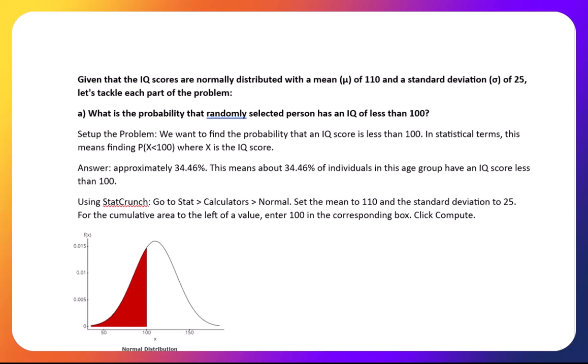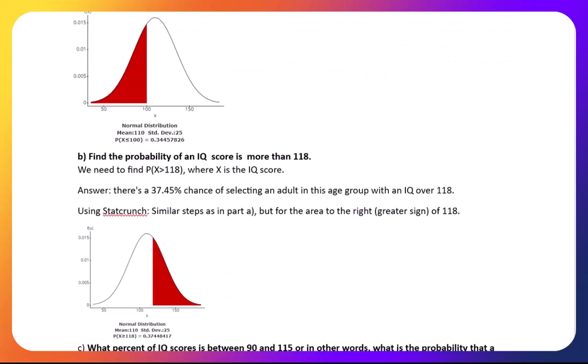Okay, let's go back. That means 34.46% of individuals in this age group have an IQ score less than 100. And I put a screenshot in of how we use StatCrunch for this one.